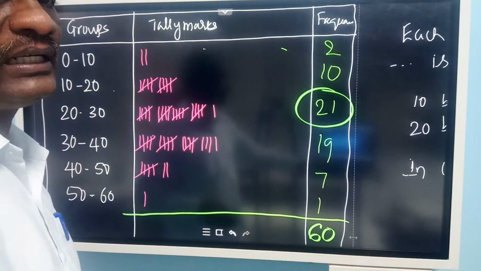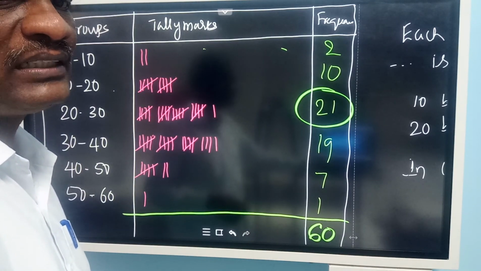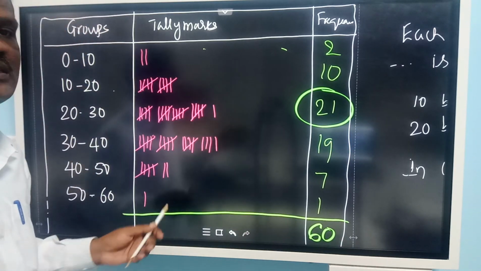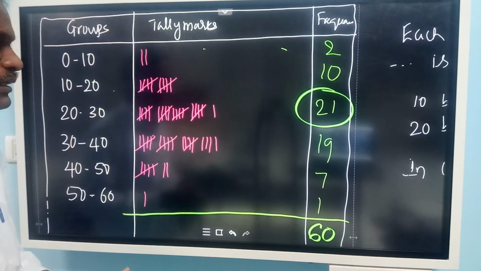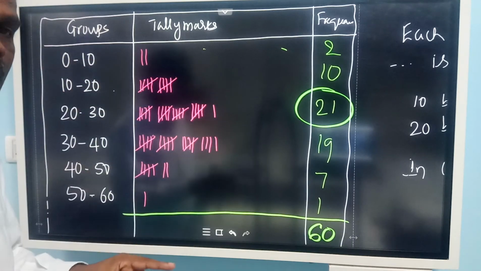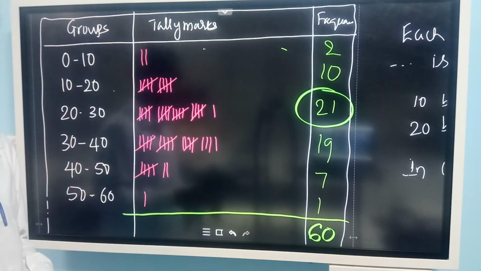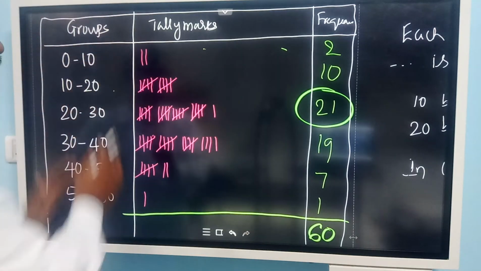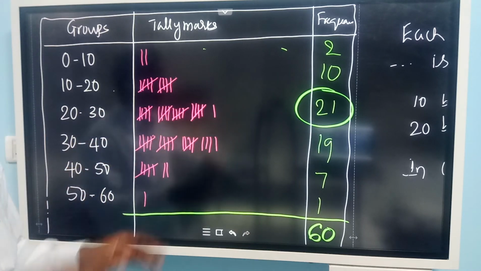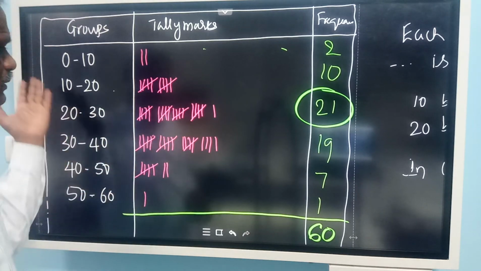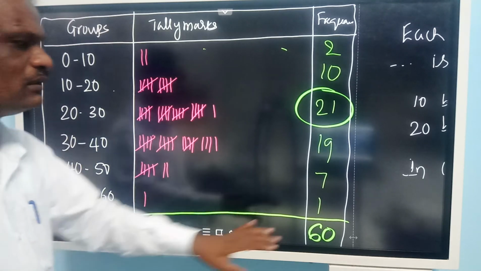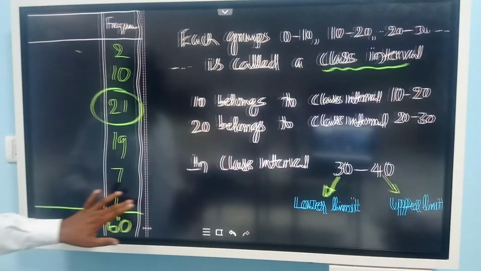Okay, so that is the understanding. When the data is very large, we cannot take the individual. This is useful if the data is very large. If you make 0 to 50, individually 0 how many scored, 1 how many scored, it will become very lengthy. In such cases what we do, we compress this. 0 to 10 we take, 10 to 20. So for the entire India you want to find out, this type is easy. So grouping is easy when the data is very large.